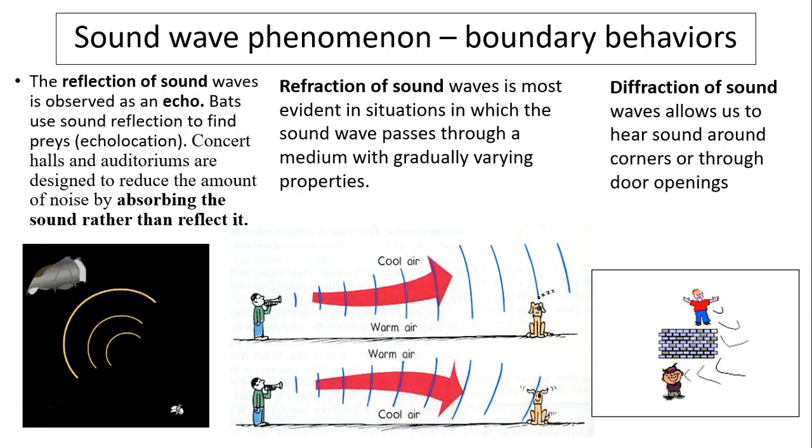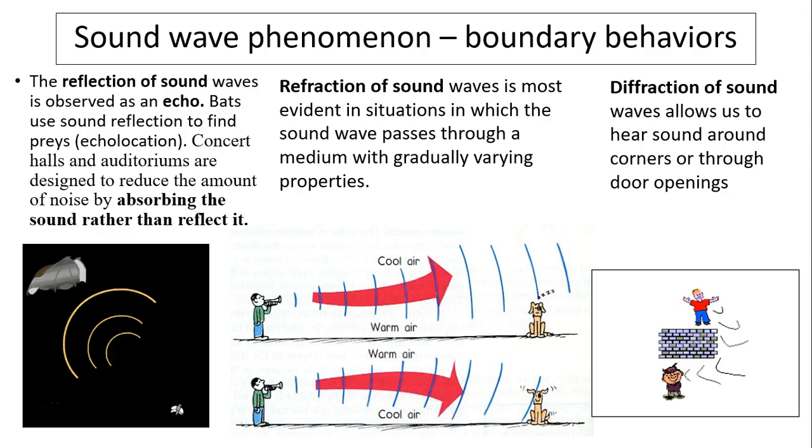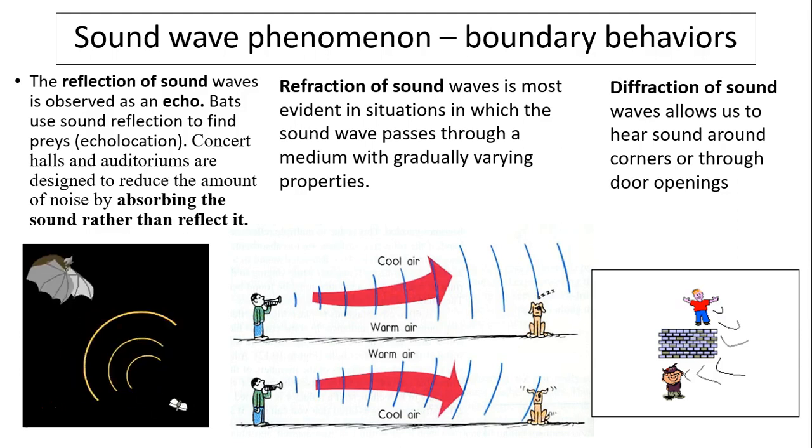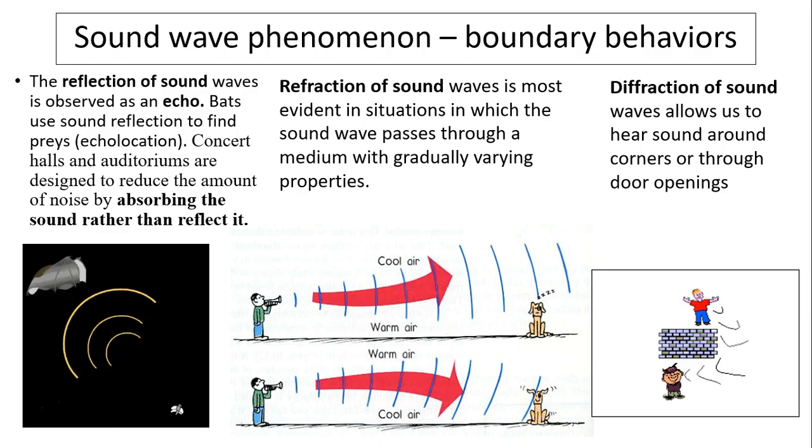Now, refraction of sound waves is most evident in situations in which a sound wave passes through a medium with gradually varying properties. I don't know if you notice it in the summer when you talk with your friends across the river, how sound travels. So sound travels toward cool air. In the summer, sound travels upward. In the winter, sound travels downward.